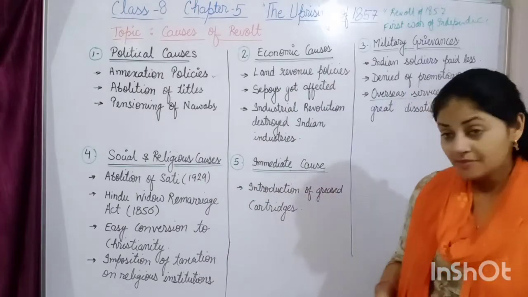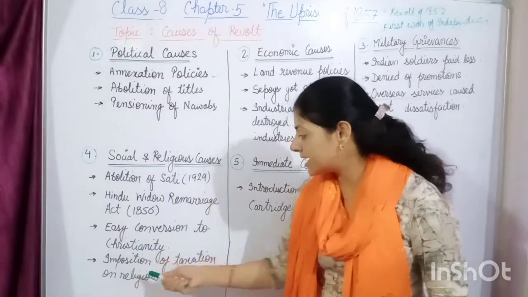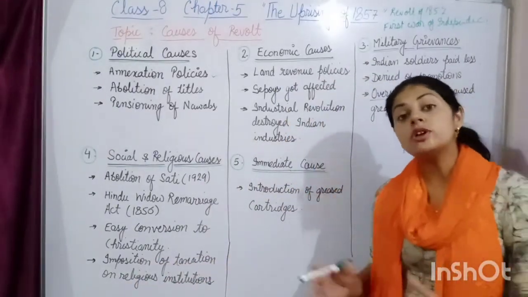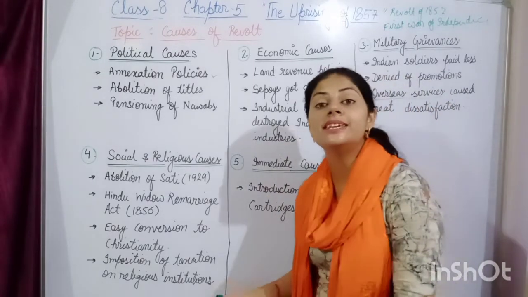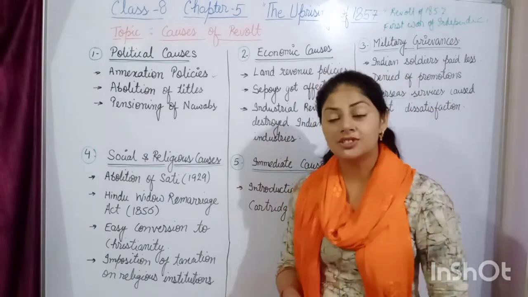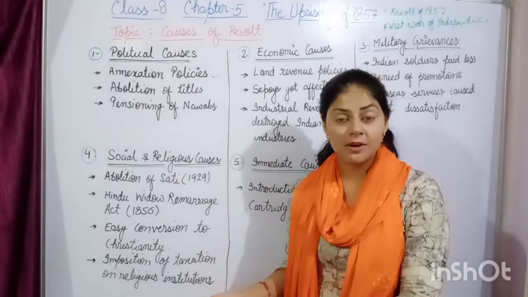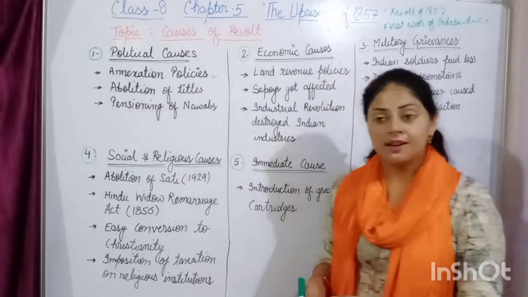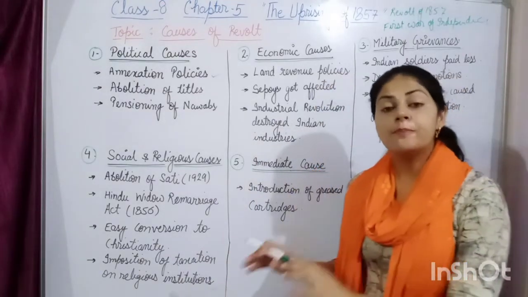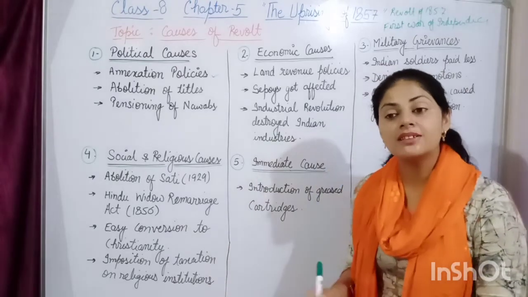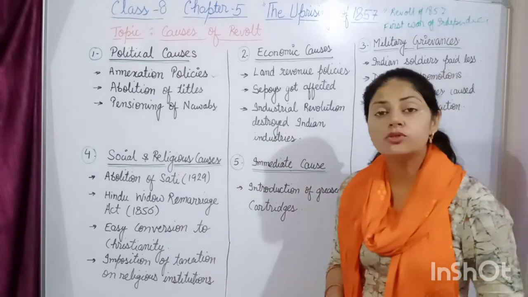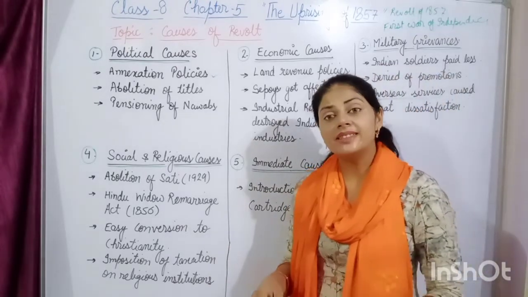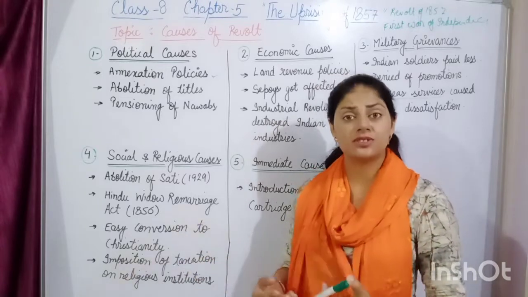One more thing was that the Britishers also imposed taxation on Indian religious institutions, like the temple, mosque, and all these. Britishers imposed the tax and took the tax from these religious institutions. So Indians did not like this also, asking why they were taking tax from religious institutions.